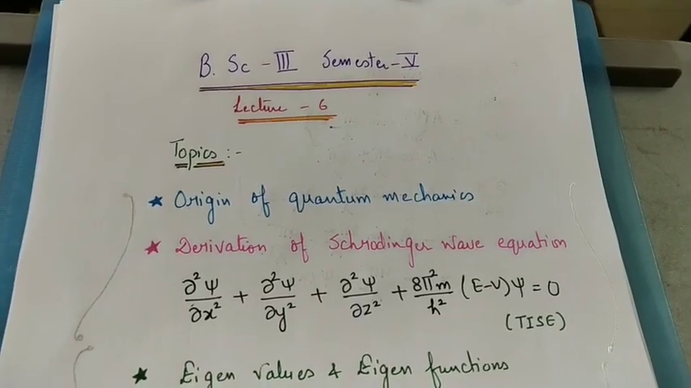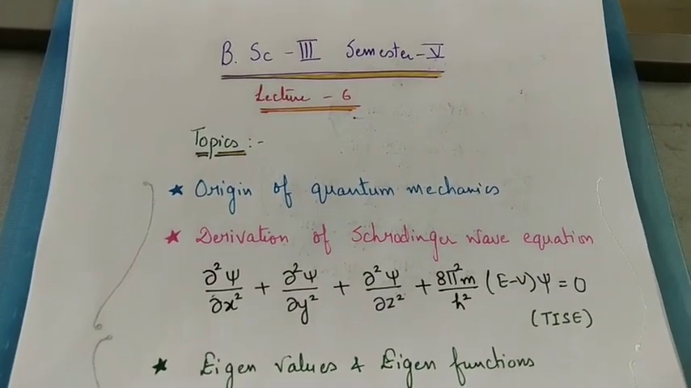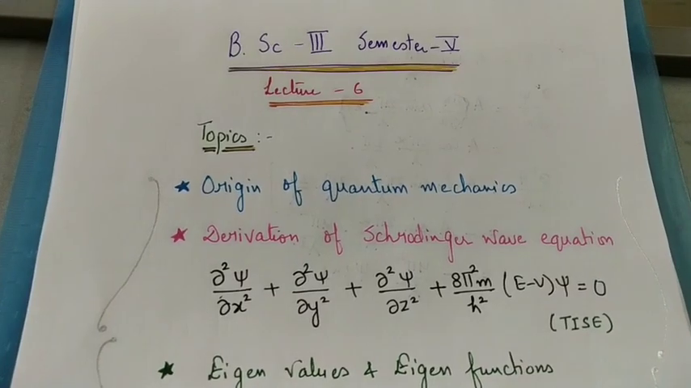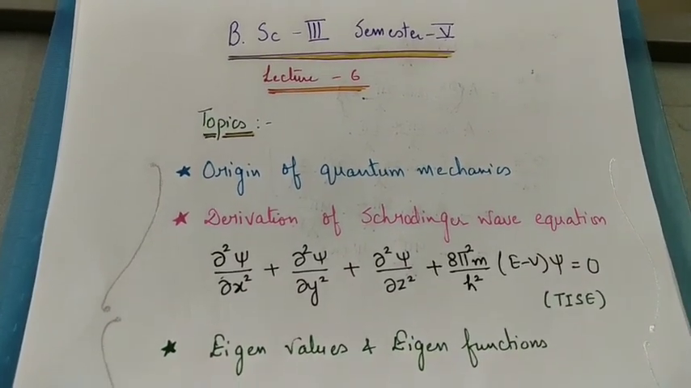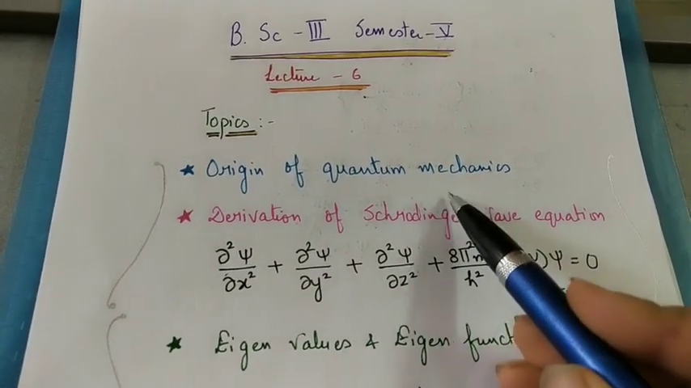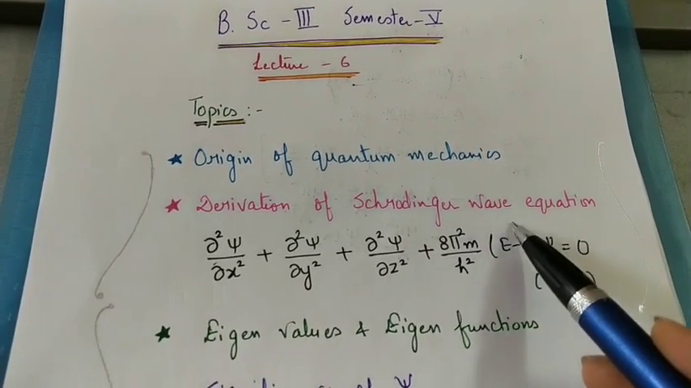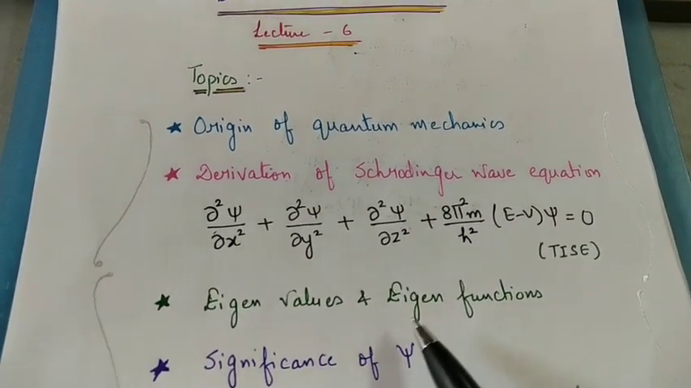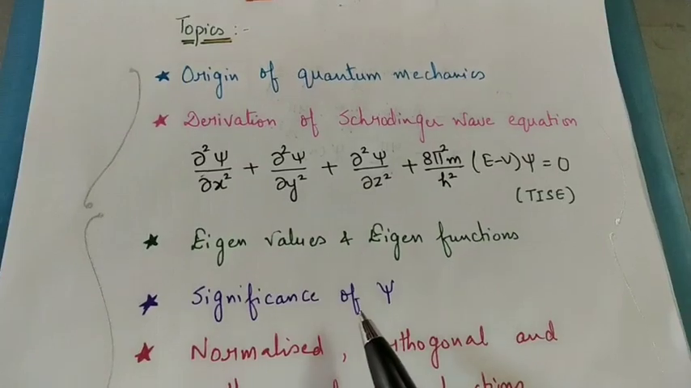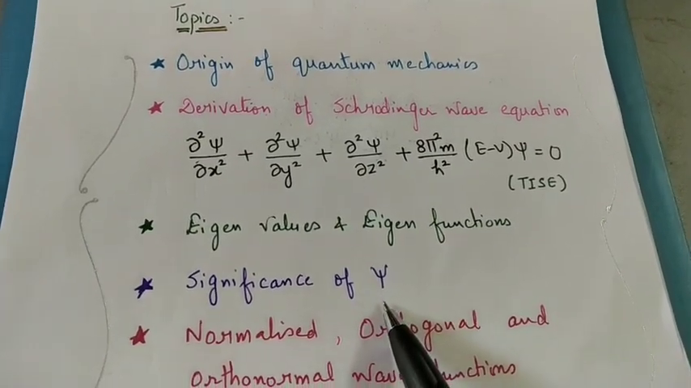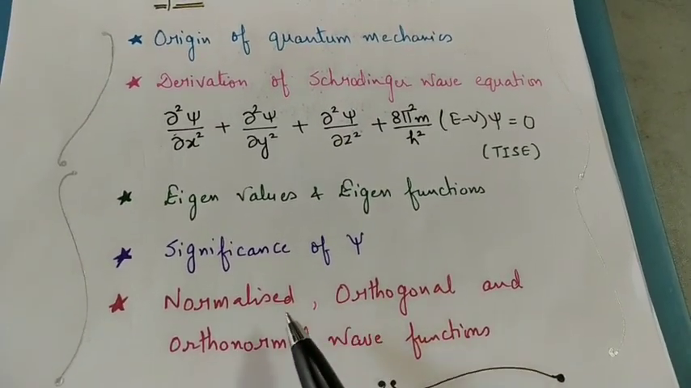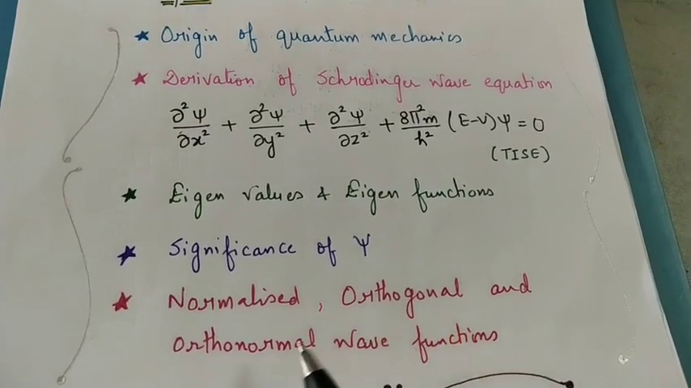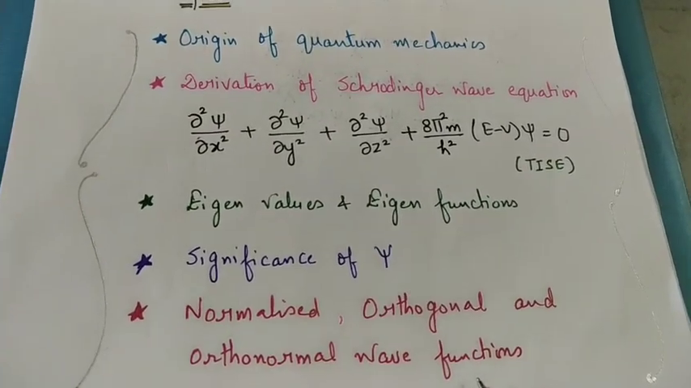Hello dear students. So let's proceed further with our lecture series on quantum mechanics. Today we will discuss the origin of quantum mechanics, derivation of the Schrödinger wave equation, what are eigenvalues and eigenfunctions, what is the significance of the wave function psi, and we will also discuss normalized, orthogonal and orthonormal wave functions.